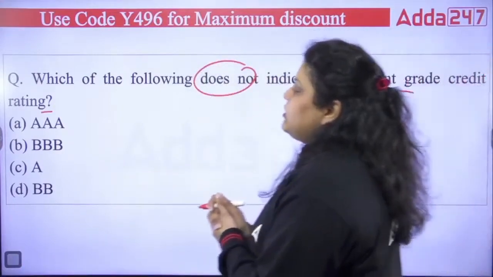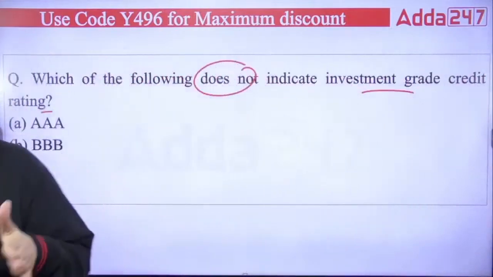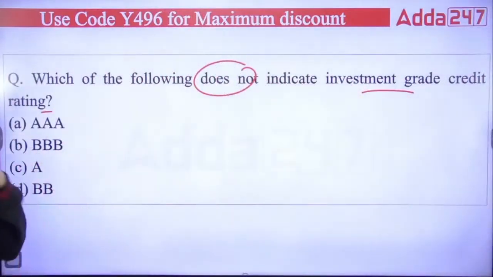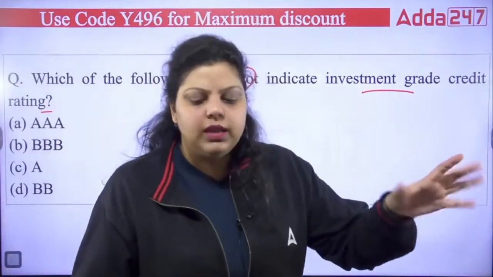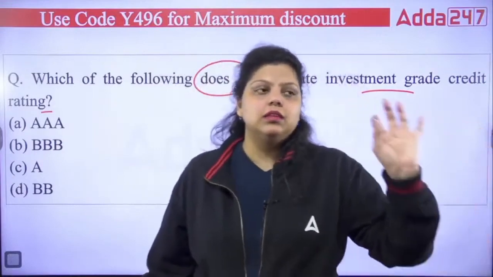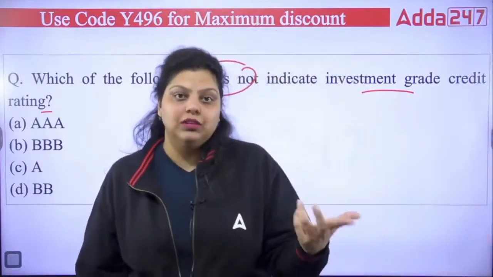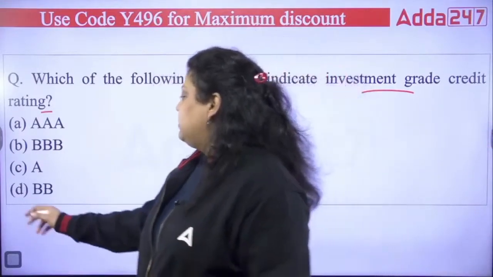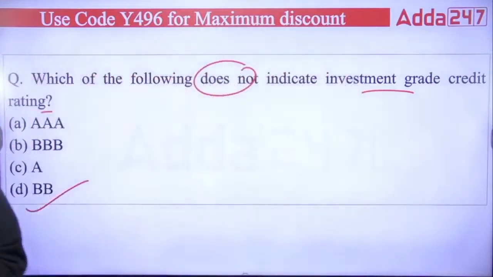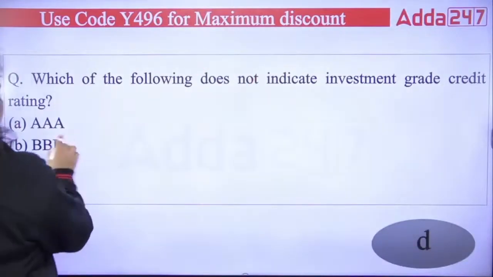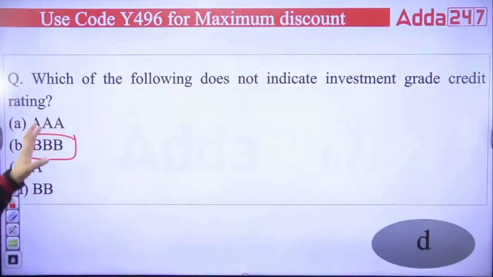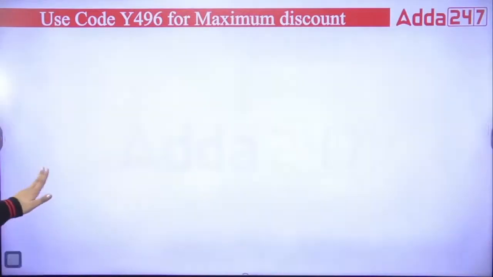Investment grade rating means ratings with fewer chances of default or risk. The right answer is double B. Double B is not a part of investment grade rating. Up to triple B we have investment grade rating; after that we do not. So the right answer will be D.